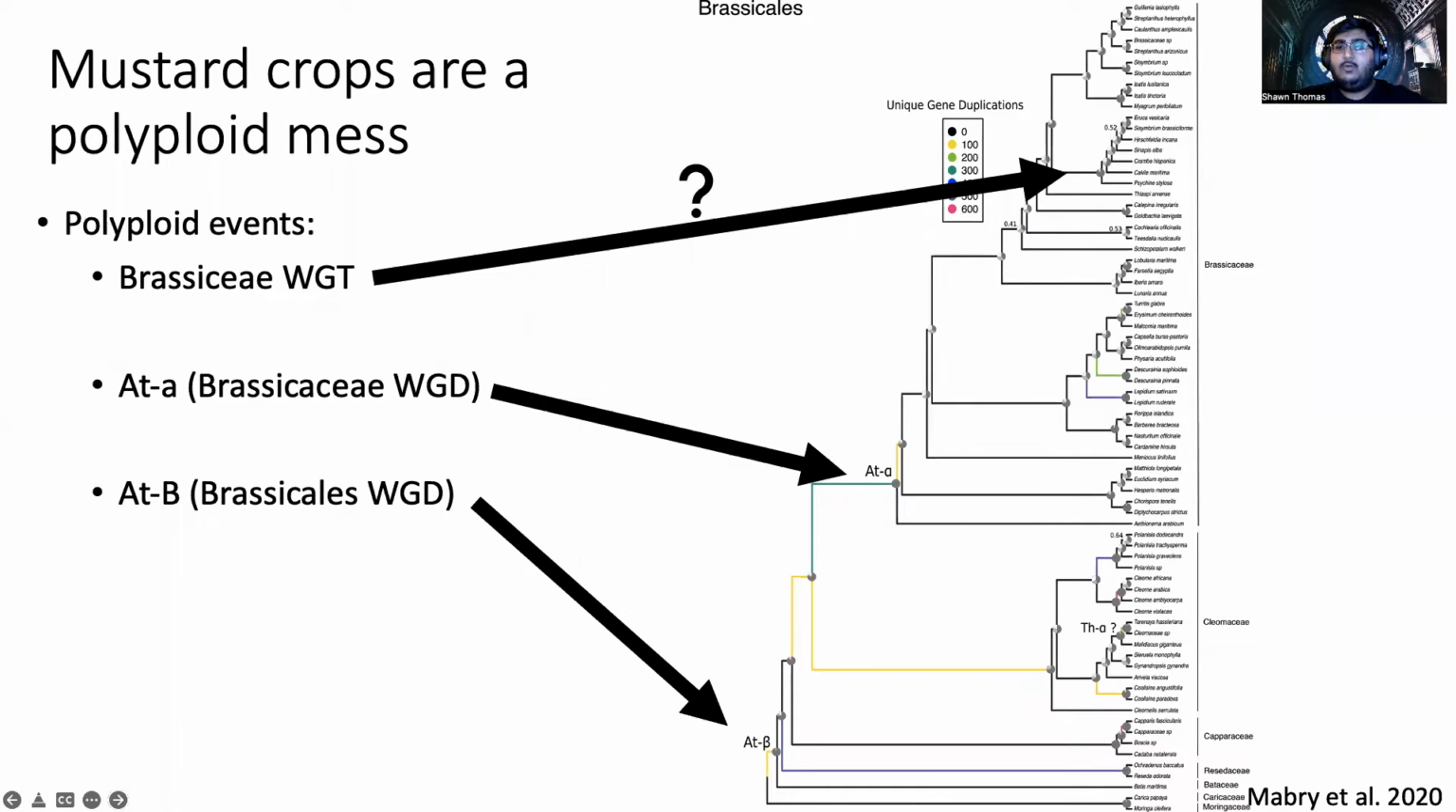However, these mustards are quite messy. They have many nested polyploidy events, including At-beta, which is the Brassicaceae whole genome duplication, At-alpha, which occurred at the base of the family Brassicaceae, and finally, this Brassiceae whole genome triplication, which is going to be the focus of this presentation.